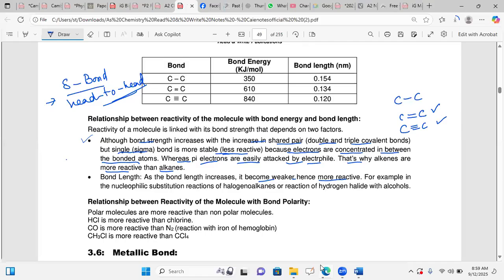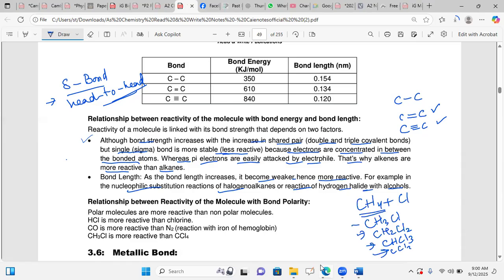And they show less attraction from their centers, and they easily undergo nucleophilic substitution reaction of halogenoalkanes or reaction of hydrogen halide with alcohols. Taking a substitution reaction as an example, CH4 is methane, and I am reacting it with chlorine. One by one, CH3Cl is formed. Then again I add chlorine, and it gives CH2Cl2. If I add more chlorine, it gives CHCl3, and in the last case CCl4, carbon tetrachloride.